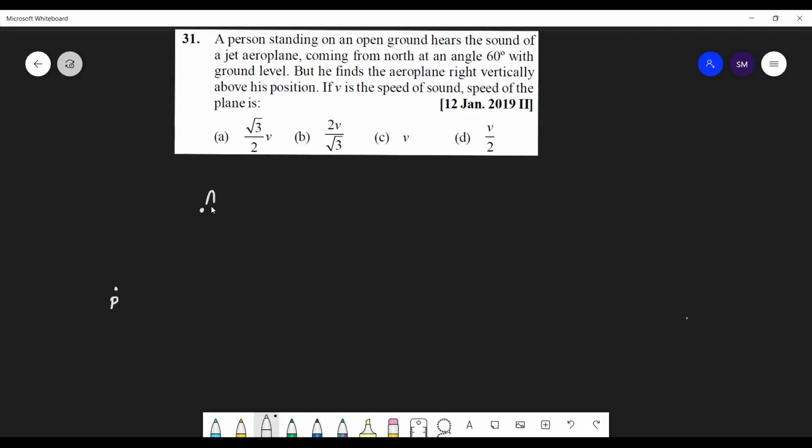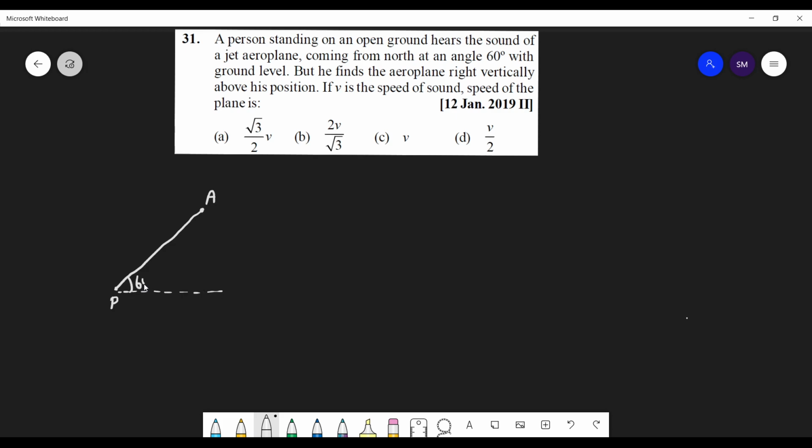So students, in this question we have the person P standing on open ground and he hears the sound of a jet aeroplane coming from the north at an angle of 60 degrees with the ground level. So this angle is 60 degrees with the ground level.